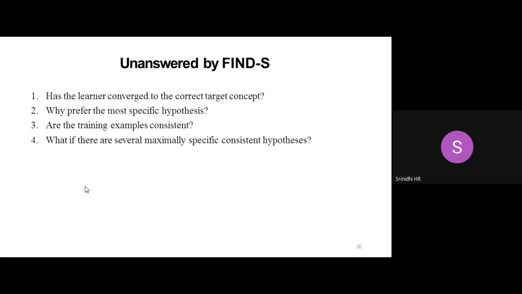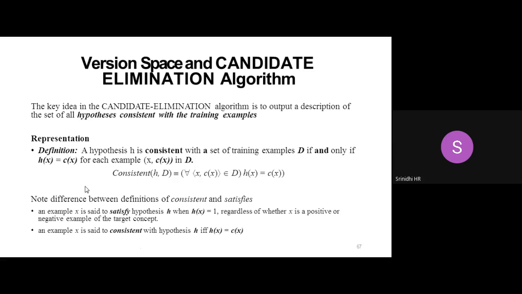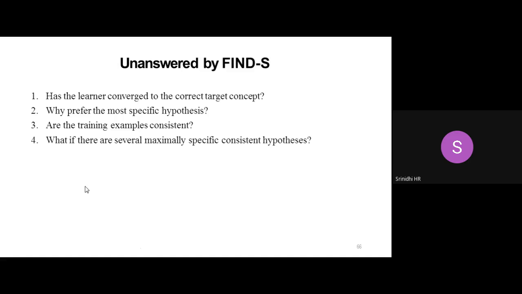To overcome this, we have a concept called version spaces and another algorithm which overcomes the disadvantage of the Find-S algorithm, that is the candidate elimination algorithm. We'll be discussing the candidate elimination algorithm in the next discussion when we take it up.